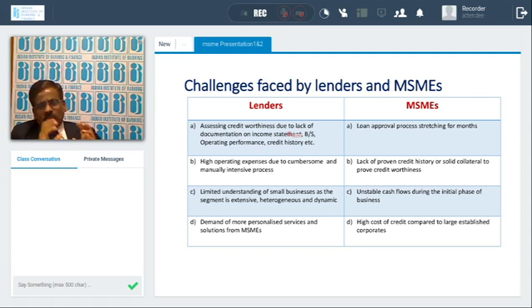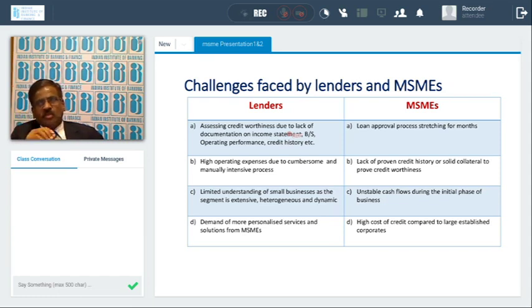Not only that, even the MSMEs require a lot of handholding from the bankers when they come to the bank, because they are illiterate, semi-literate, etc. So they require a lot of handholding there. But bankers do not have that much professional service, so they are not able to cater to the requirements of MSMEs.